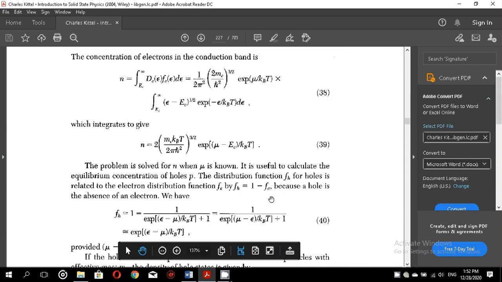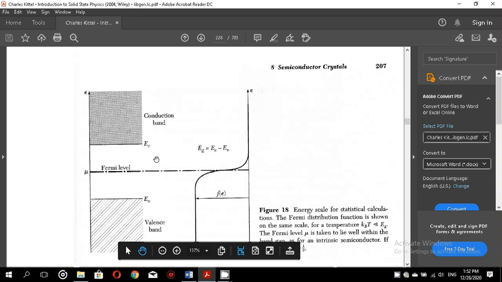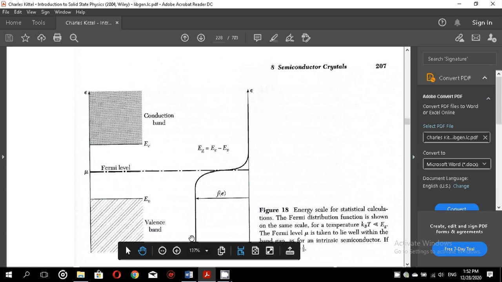Let me show you the band diagram of a semiconductor. This is the band diagram of a semiconductor. We have the conduction band edge, this is the valence band edge, and right in the middle is the Fermi level. This is the energy scale.